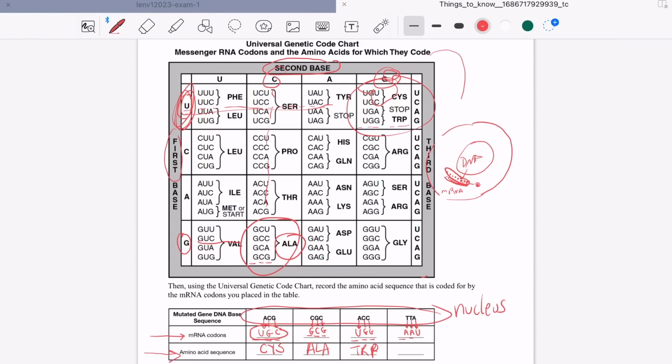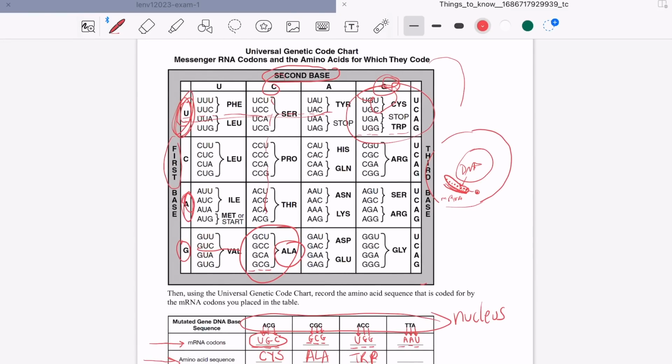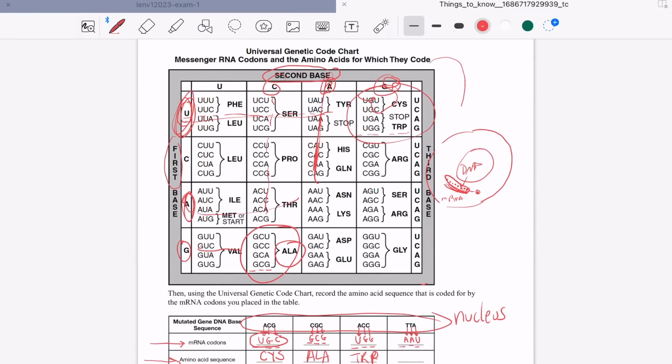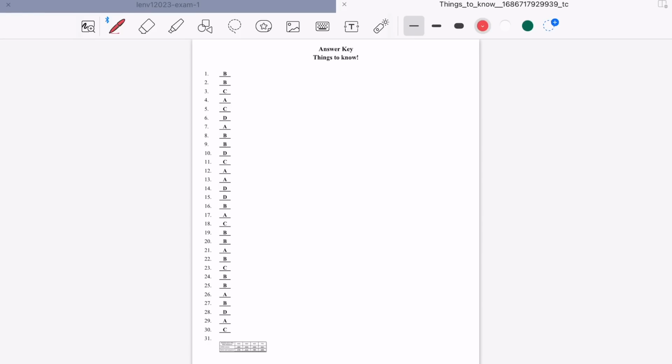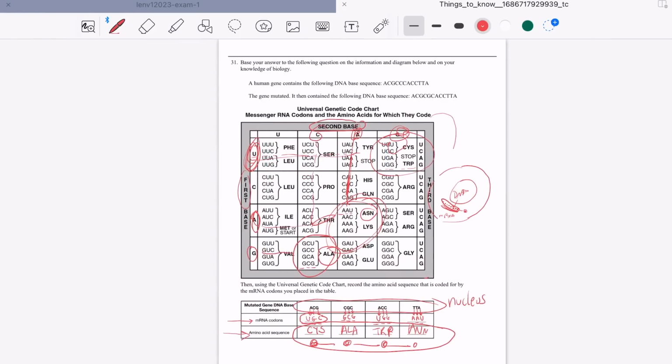Next one, A, A, U. A, so it's going to be here. A, A, U, ASN. We made our amino acid chain. And then this will give us a specific protein. And this is the answer to all the questions.